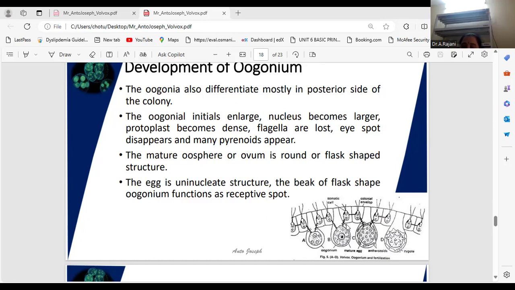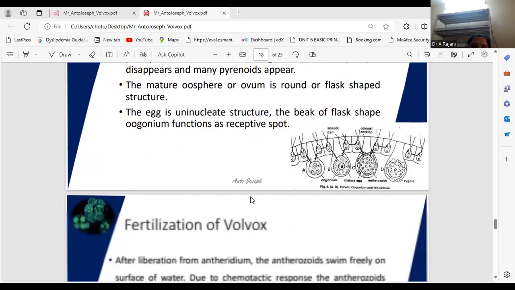The ovum or egg is formed. The egg is uninucleate. Flagella are absent. It is non-flagellate, spherical in shape with a peripheral green chloroplast. It is laden with reserve food material. The back of the flask-shaped oogonium opens at the surface of the colony. After the development of the oogonia, fertilization takes place.